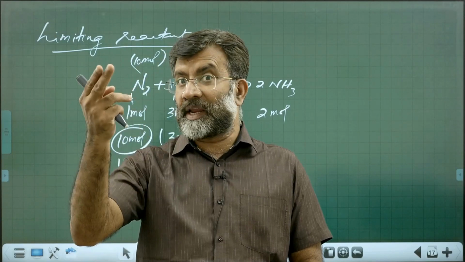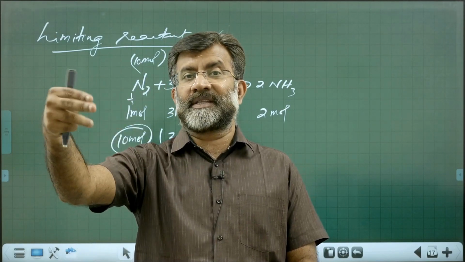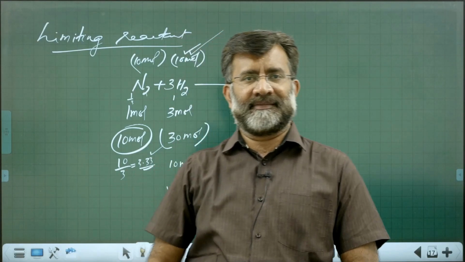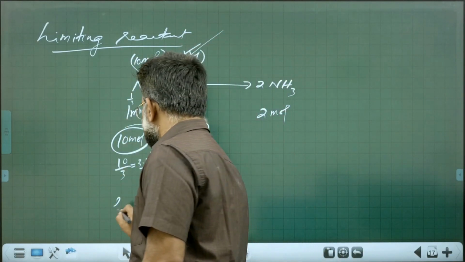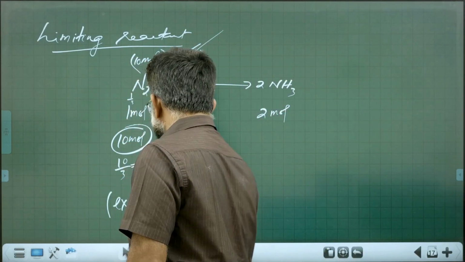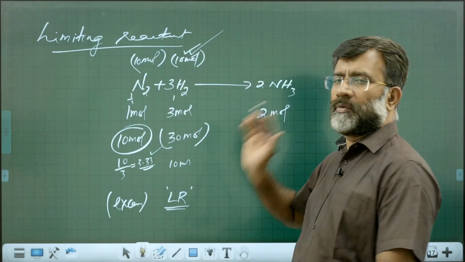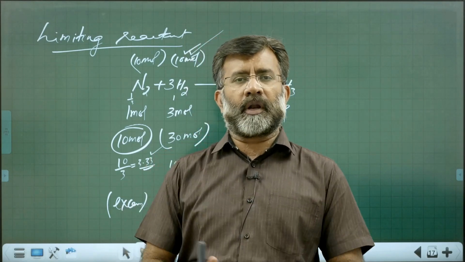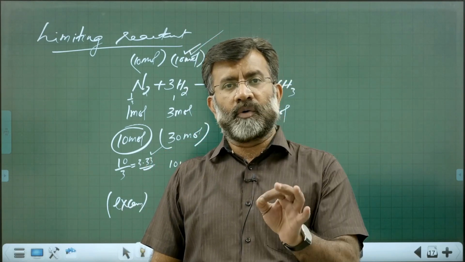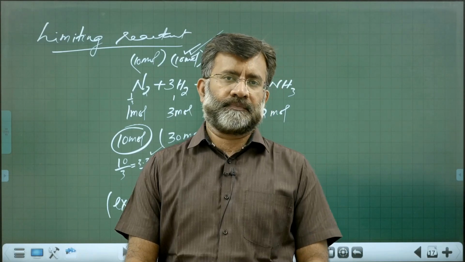But given is 10 moles. That means 6.7 moles is in excess. So this is the excess reactant, and hydrogen is the limiting reactant. The amount of product formed is decided by the amount of limiting reactant.